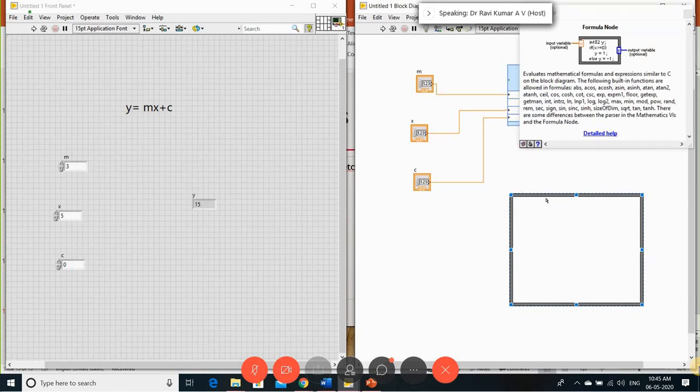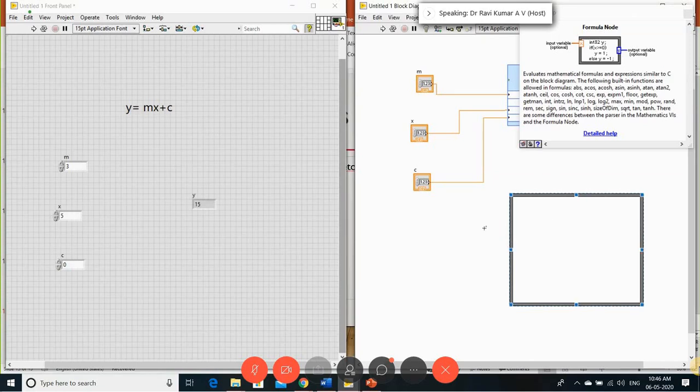See, simple, like if you want to do an if-else statement or anything you want to do, you can use this formula node. And remember, this formula node will support all trigonometric functions like cosine, and logarithmic expressions, and some modulus operations, power, random, all the standard formulas it will support. Okay. So with this, how are we going to realize my formula y is equal to mx plus c?